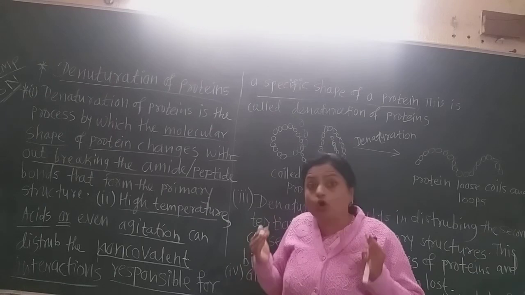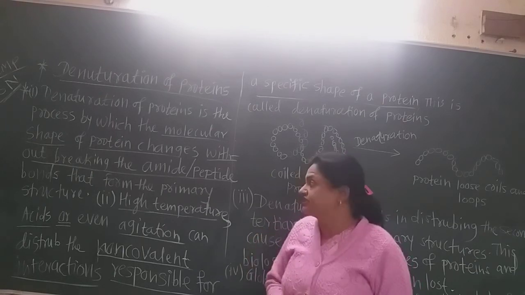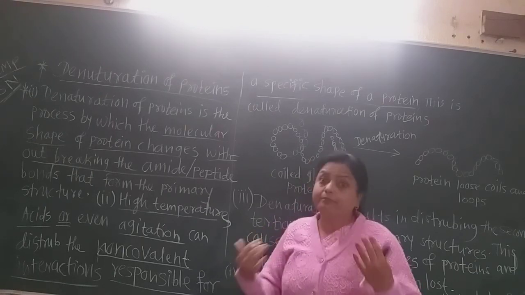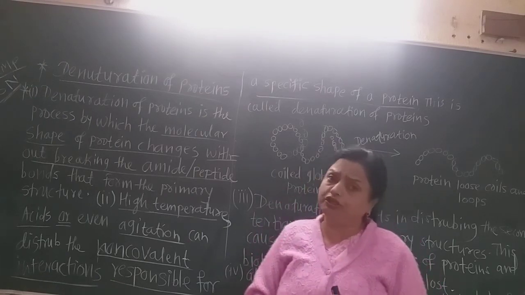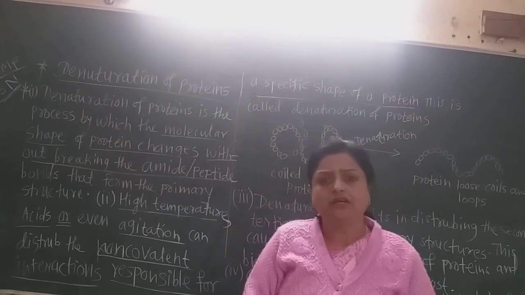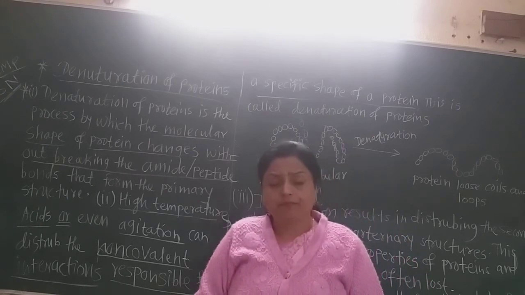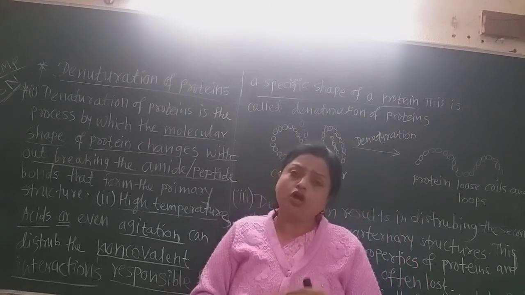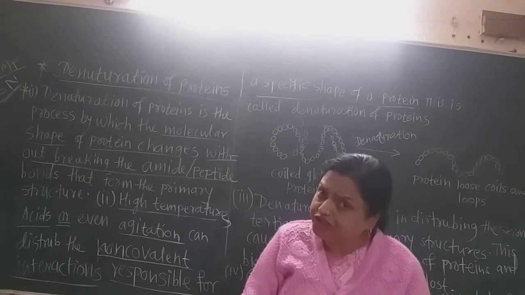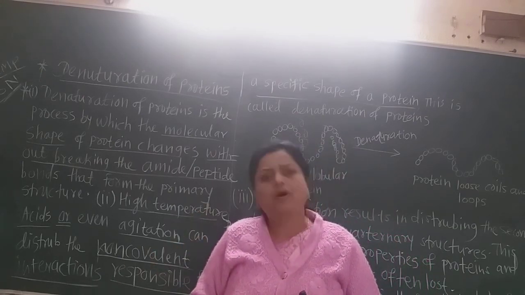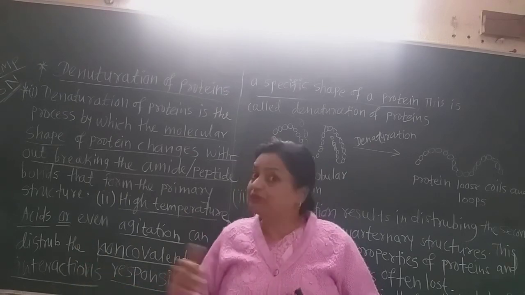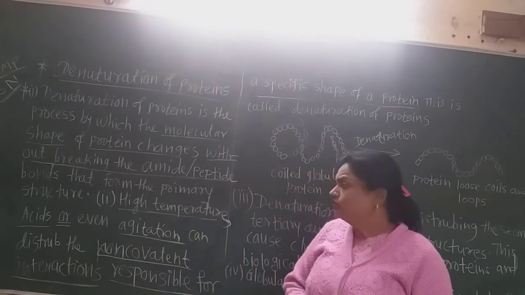Denaturation of proteins is the process by which the molecular shape of the protein changes without breaking the amide or peptide bonds that form the primary structure. Now this is only the primary structure. Secondary, tertiary and quaternary structures are very complex, and even these become uncoiled by a long process of denaturation.